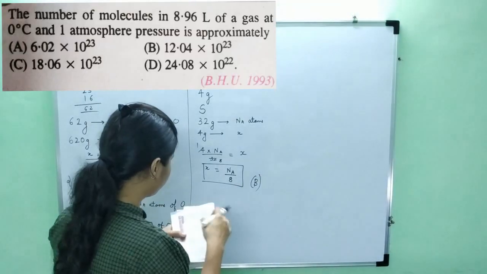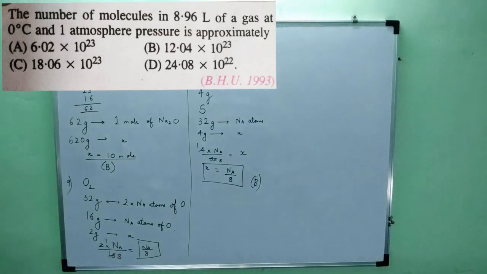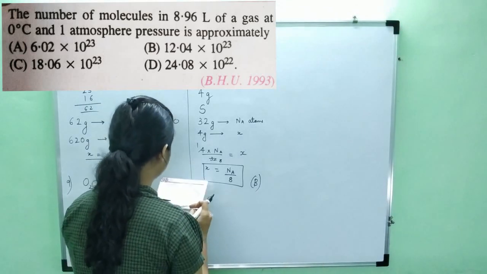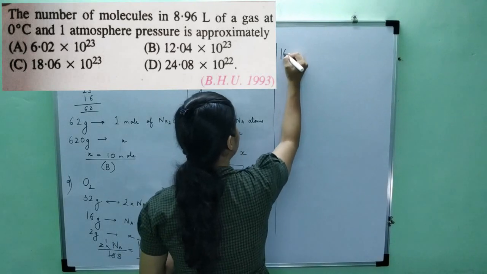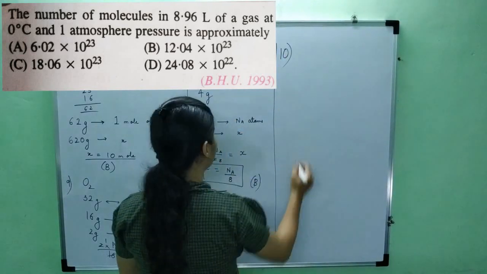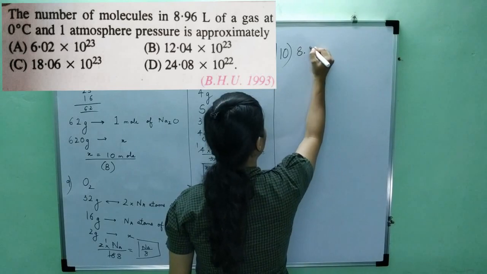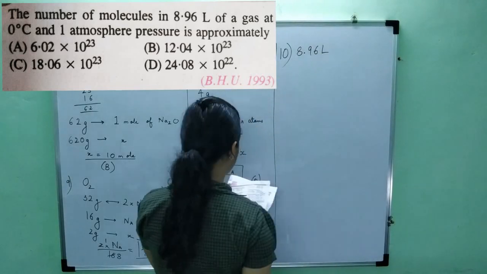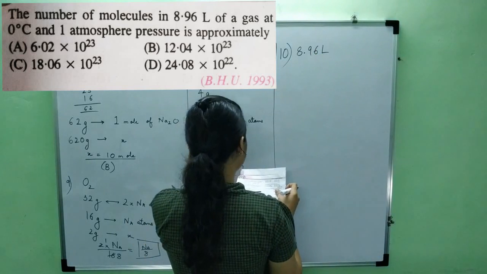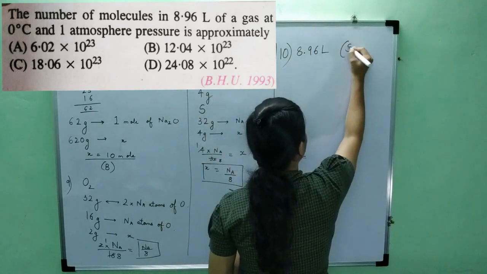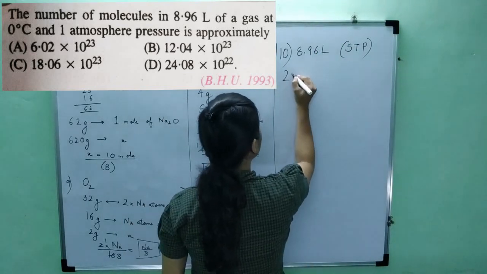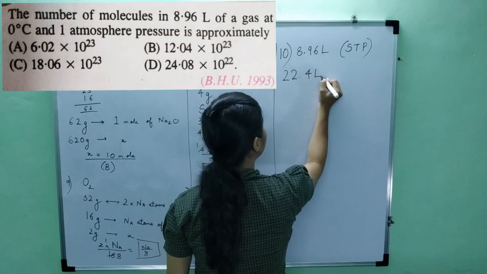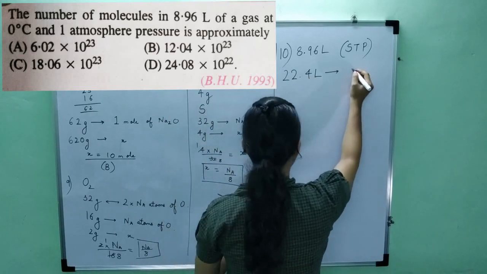Let's go to the next question. The question is: the number of molecules in 8.96 liter of a gas. They haven't given us what the gas is; they have just asked us the number of molecules. The volume is 8.96 liter at 0 degrees Celsius and 1 atmosphere. So we understand that these are STP conditions.